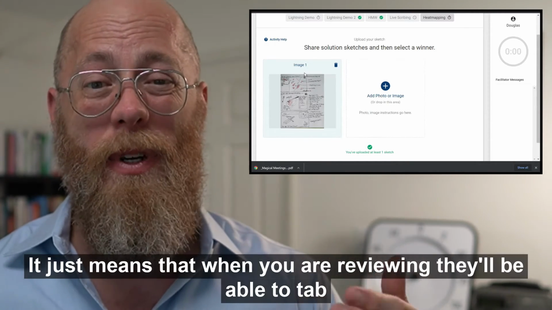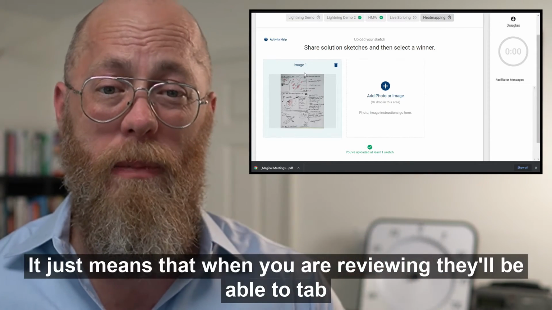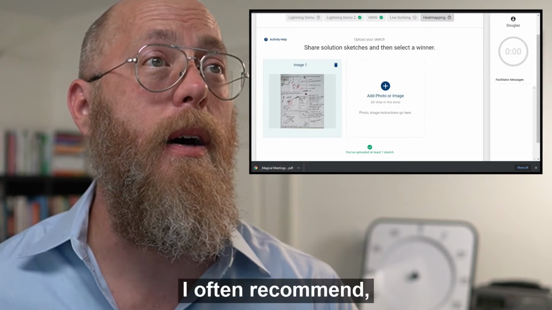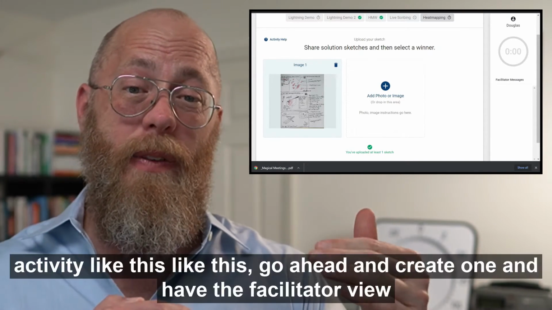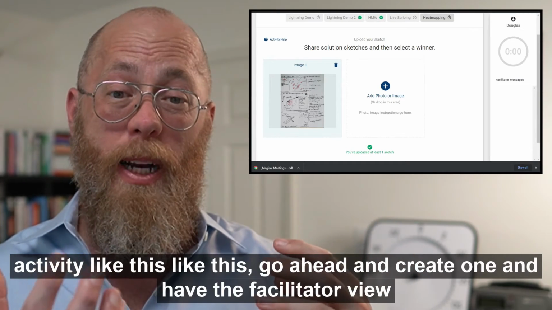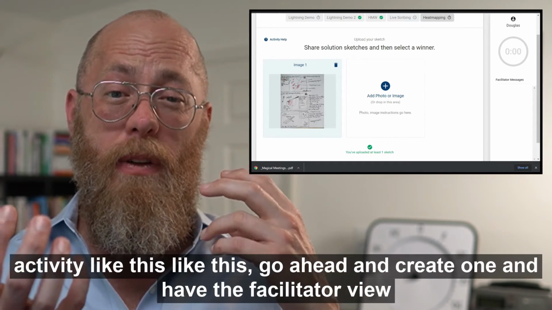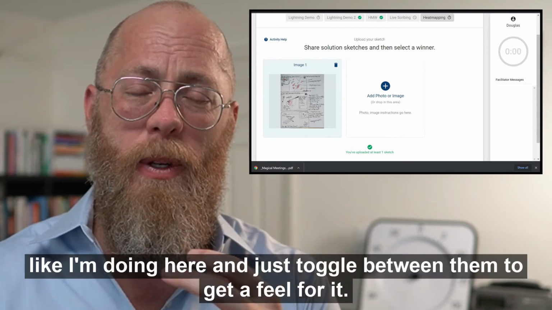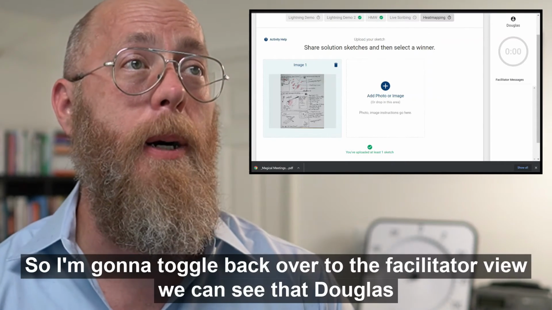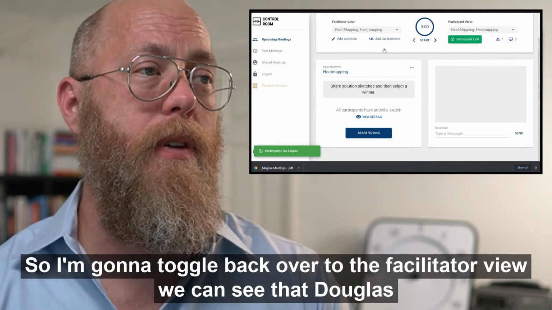It just means that when you're reviewing, they'll be able to tab between them. I often recommend, especially for an advanced activity like this, to create one and have the facilitator view and the participant view open in separate tabs, like I'm doing here, and just toggle between them and get a feel for it. So I'm going to toggle back over to the facilitator view.